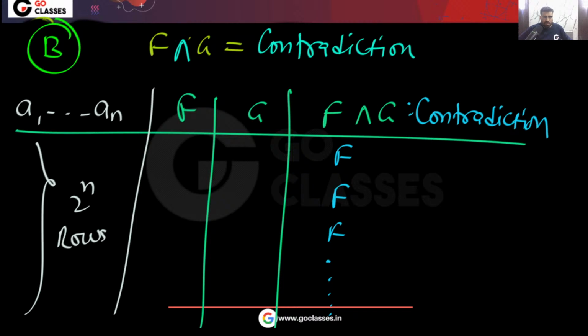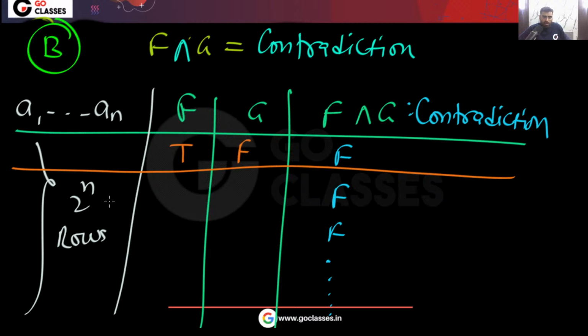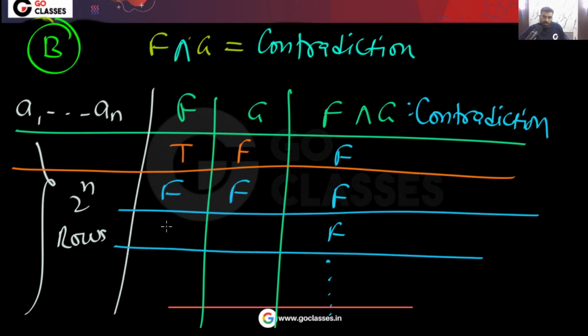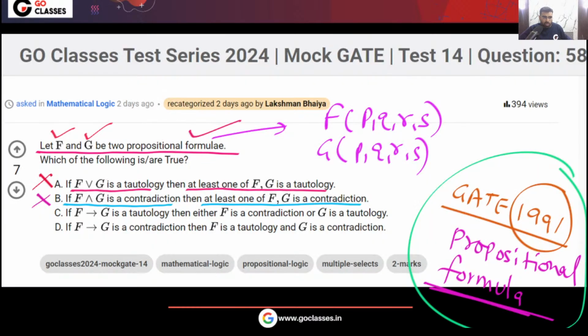Now in this situation, this is possible. For example, in this particular row, you can notice F is true, G is false. That is correct. In the next row, what can happen? F is false, G is also false. In the next row, maybe F is false, G is true. Yes or no? So you can notice that G is not a contradiction, F is not a contradiction. Like this you can analyze. So option B is also not correct.